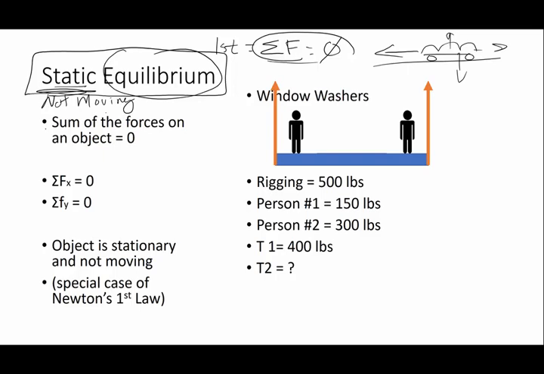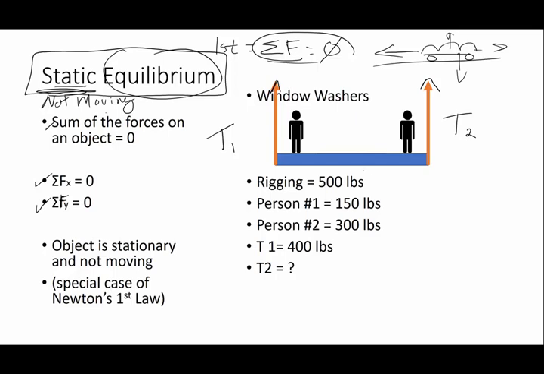So all of the forces tend to equal 0. And the sum of the forces in the x direction and the sum of the forces in the y direction are also going to equal 0. So we're going to do a really, really simple problem. Let's say I've got 2 intrepid souls that are going to be on a window washing rig. And there are 2 ropes, 2 separate ropes. Let's call this rope 1, and I want to know what the tension is in both ropes. So I'm going to call the rope on the right rope 2 and the rope on the left rope 1.